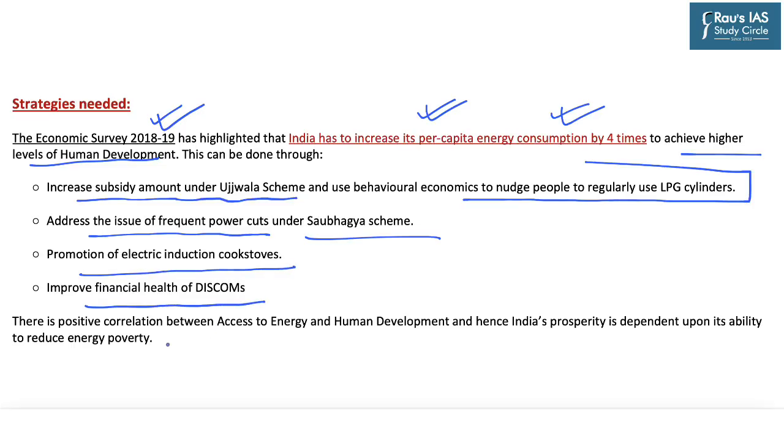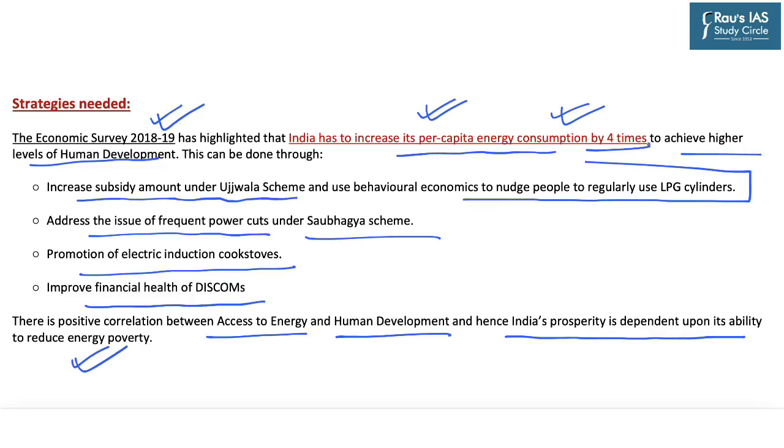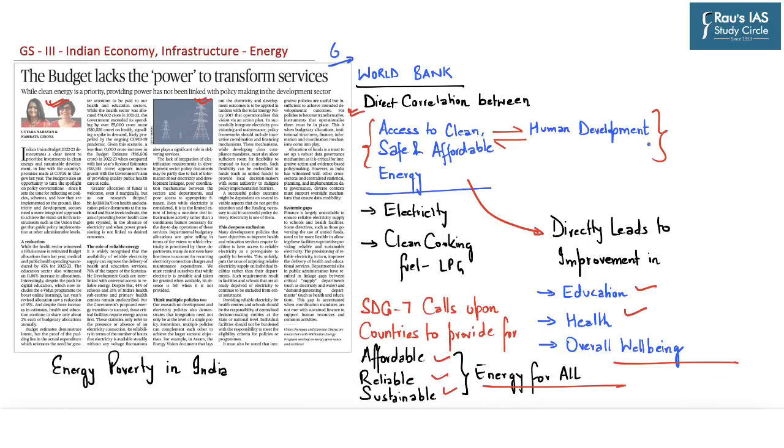So definitely there is a positive correlation between access to energy and human development, and hence India's prosperity is dependent upon its ability to reduce energy poverty. So effectively this article suggests reducing energy poverty in India, and these are some of the steps provided under the Economic Survey 2018-19, whereby India can increase its per capita energy consumption by at least 4 times. Thus, this article becomes important both from a prelims and mains perspective.